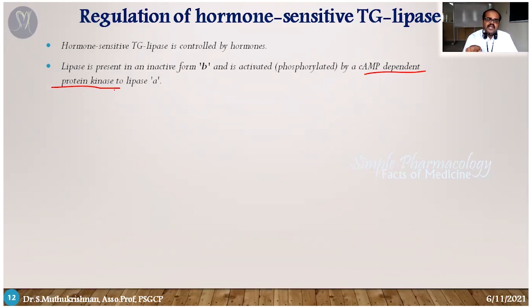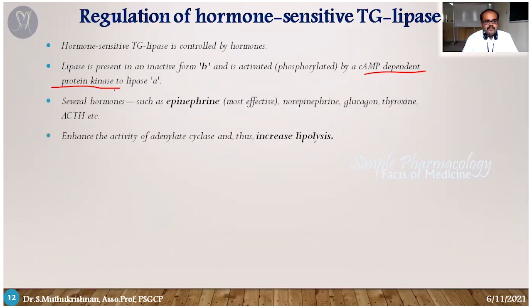This protein kinase enzyme is controlled by hormones. Maybe in a picture you can understand clearly. There is no need to go into the mechanism here, you just memorize the hormones. Several hormones such as epinephrine, adrenaline and noradrenaline, glucagon, thyroxine and ACTH, adrenocorticotropic hormone, activate this process.